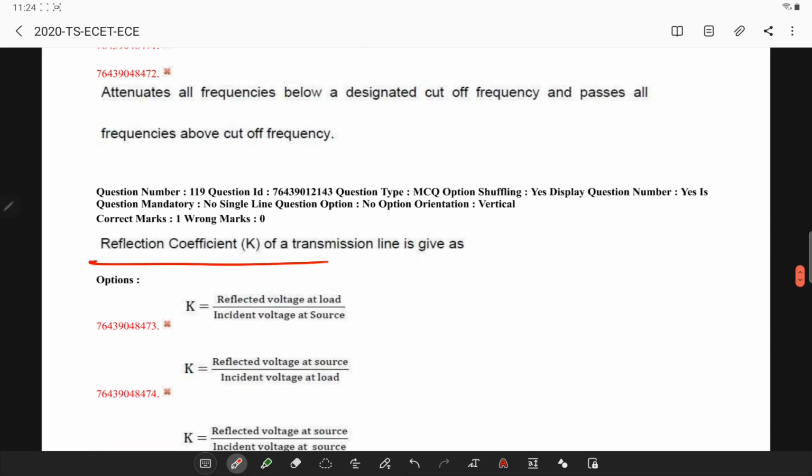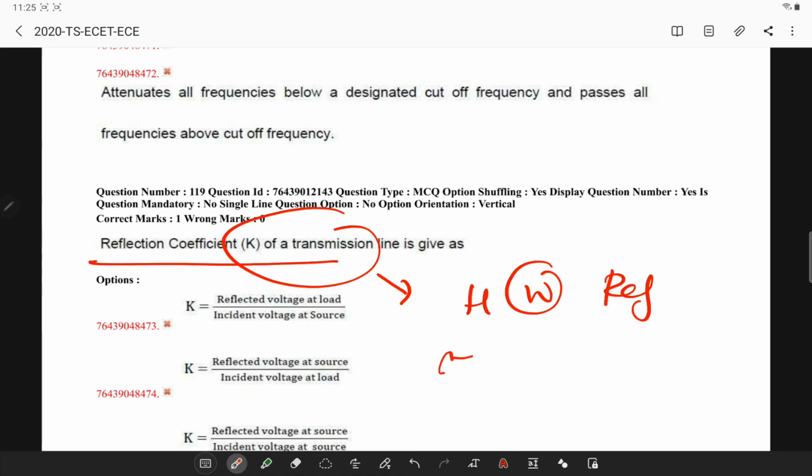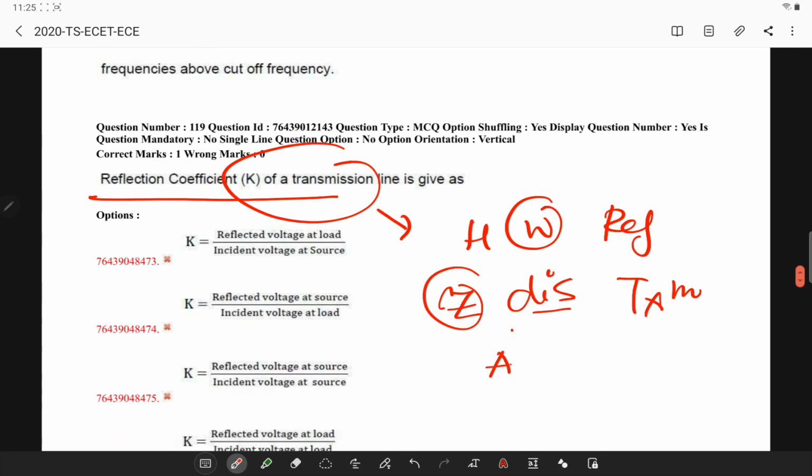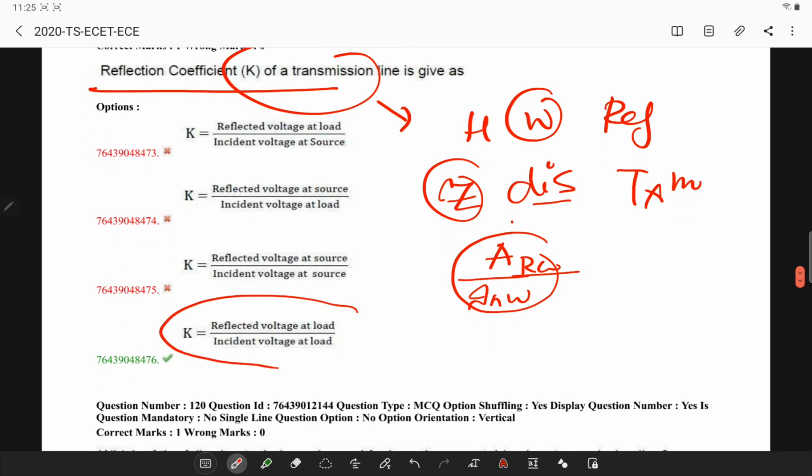the reflection coefficient K of a transmission line is a parameter that describes how much of the wave is reflected by an impedance discontinuity in the transmission medium. It is equal to the ratio of the amplitude of the reflected wave to the incident wave, expressed in the form of phasors. So see, the reflected voltage at the load to the incident voltage at the load.